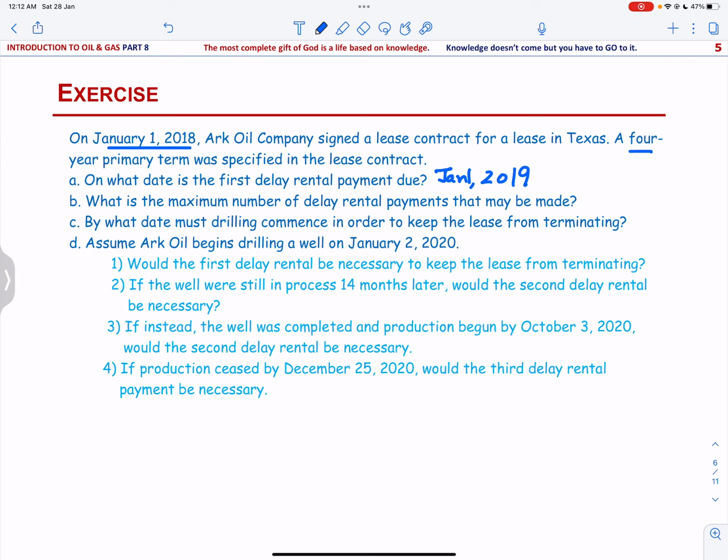Then what is the maximum number of delay rental payments that may be made? Since the delay rental payment will be due at the end of each year, the maximum number of delay rentals for a 4-year primary lease will be 3 payments.